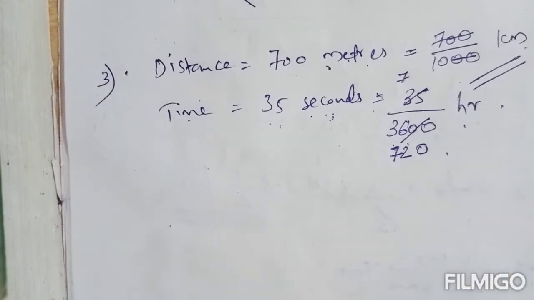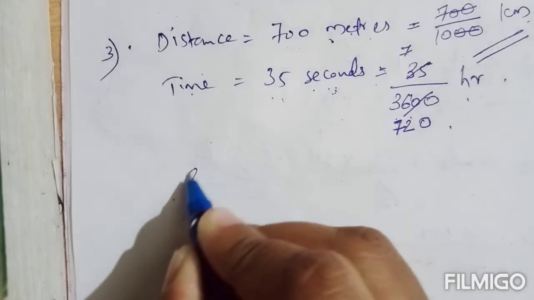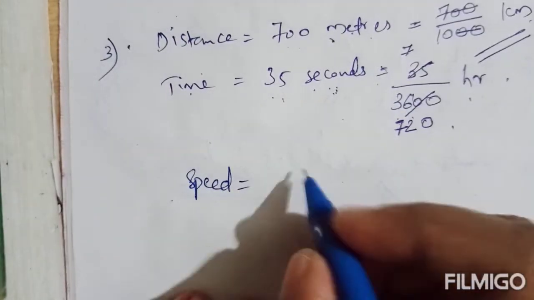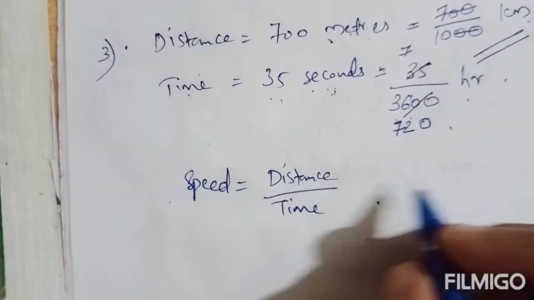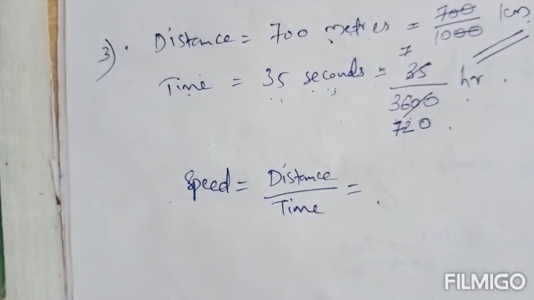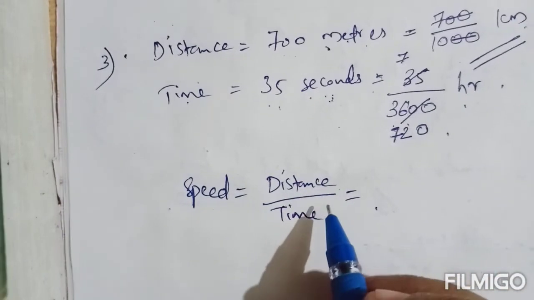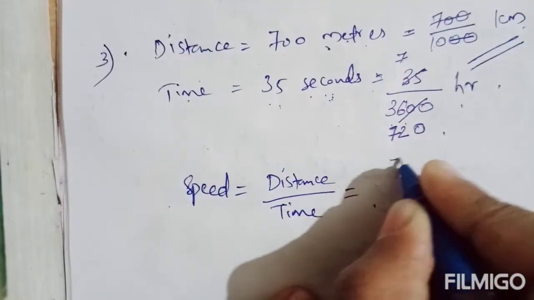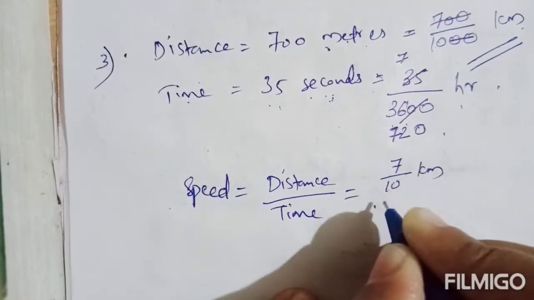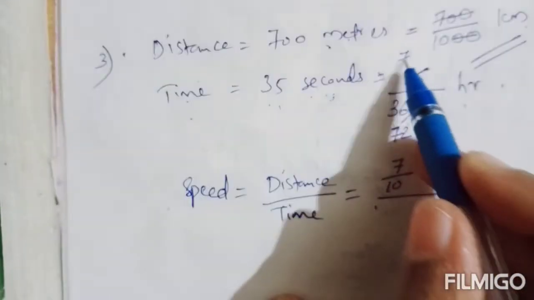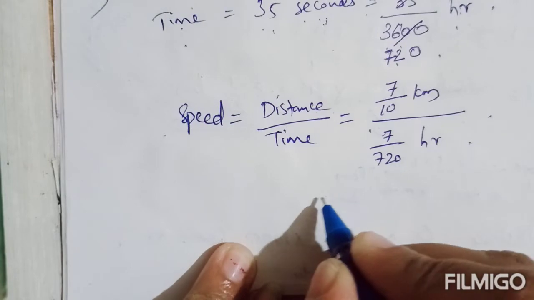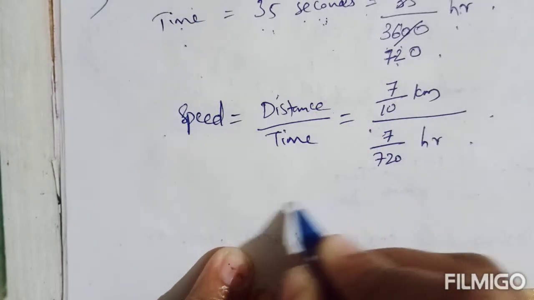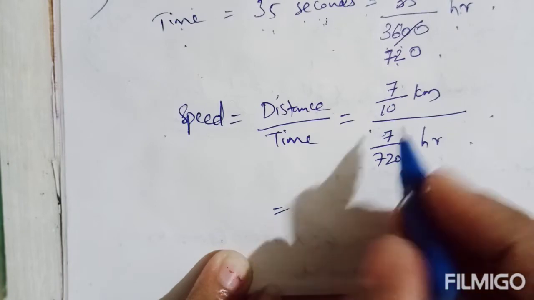Okay. So now we know the formula for finding speed when distance and time is given. Speed equal to distance by time. Okay. So substituting the given values in this equation, what will you get? Distance, it is 7 by 10 kilometers, divided by time, it is 7 by 720 hour. Okay, now you know the division of fractions. Numerator you can write as it is, 7 by 10.